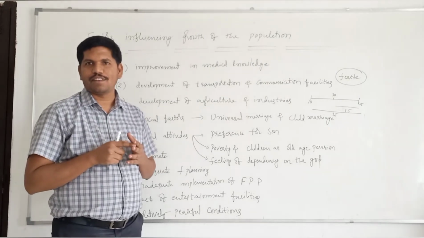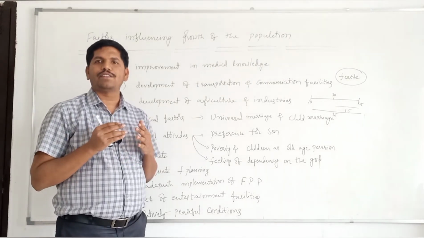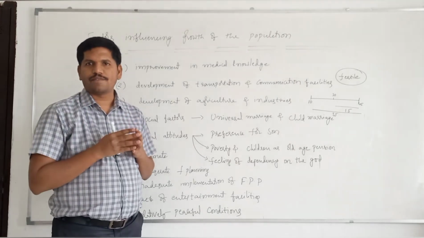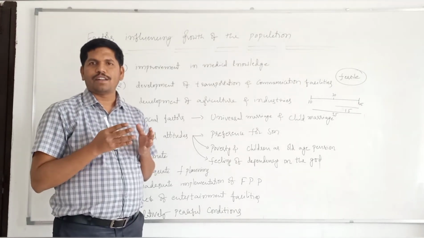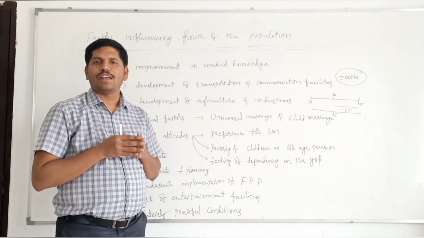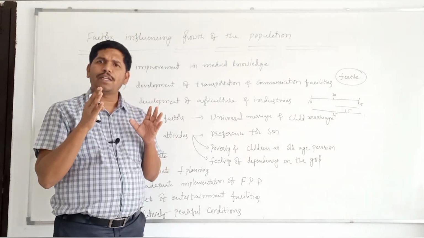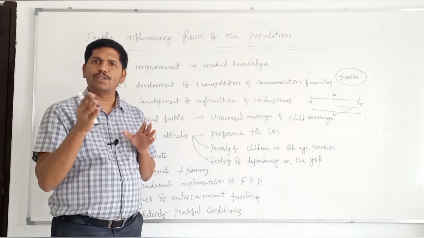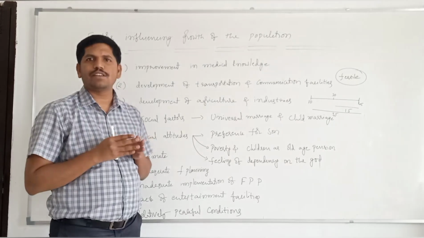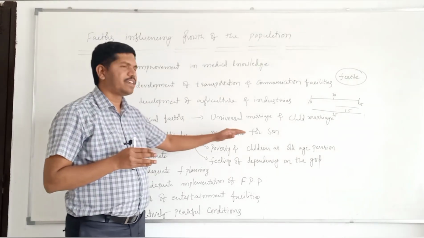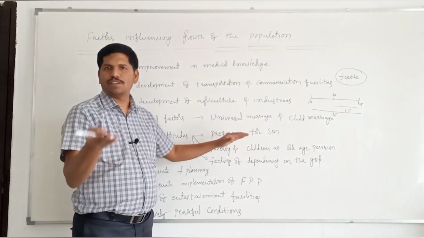That means the parents continued their reproduction for the sake of a son, but a girl child was born. Like this, because of preference given to sons, the population is increasing.